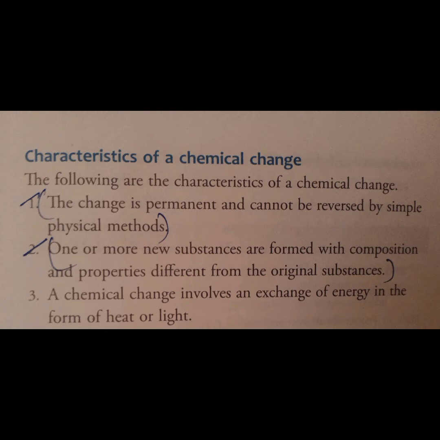The third point tells us that a chemical change involves an exchange of energy in the form of heat or light. Heat or light can give us energy. So these are the characteristics of chemical change. I hope you all have understood it properly.